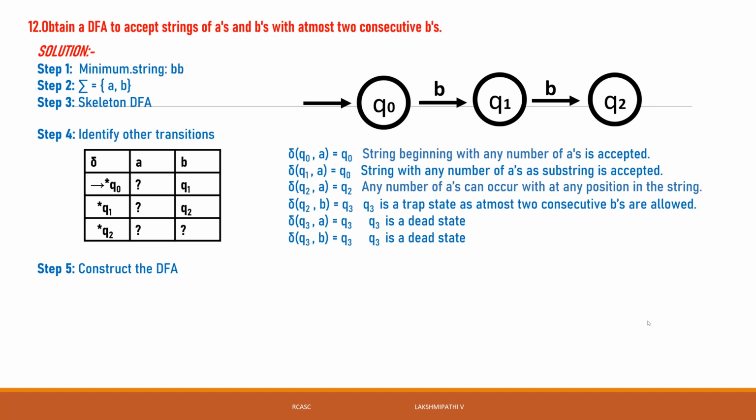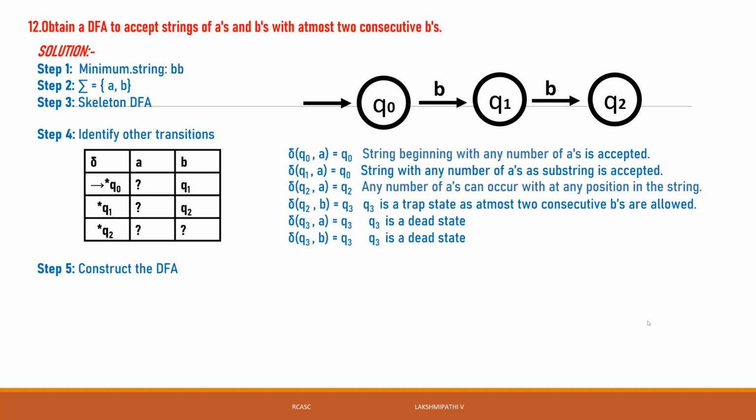Q3 of A is also Q3, and Q3 of B is also Q3 only. We call these trap states, because they are not final states. We also call it a dead state. Since it is not a final state, Q3 is the dead state.